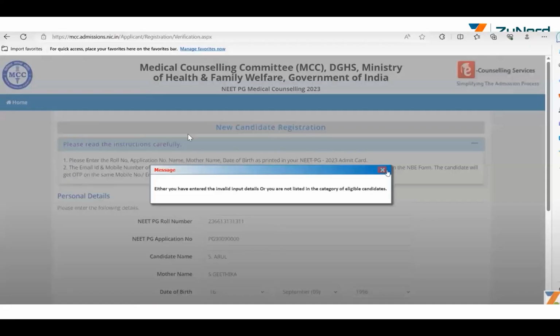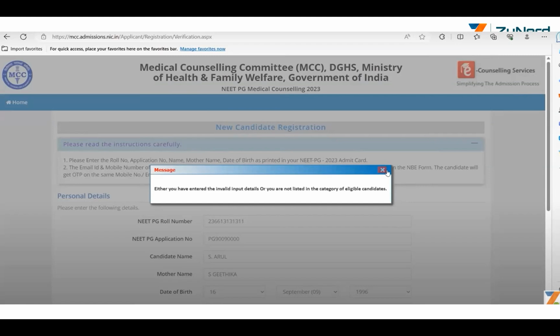let us say you get this message, either you have entered invalid input details or you're not listed in the category of eligible candidates. Two reasons might be there. One reason, you might not be eligible. Candidates below 50 percentile who belong to general or EWS category, and those below 40 percentile who belong to OBC, SC, ST categories, are not eligible for the All India counseling at this stage till the cutoff is reduced, if it is reduced. Otherwise, they are not eligible now, so you will not be able to register now. When the cutoff is reduced, they will allow you a chance.